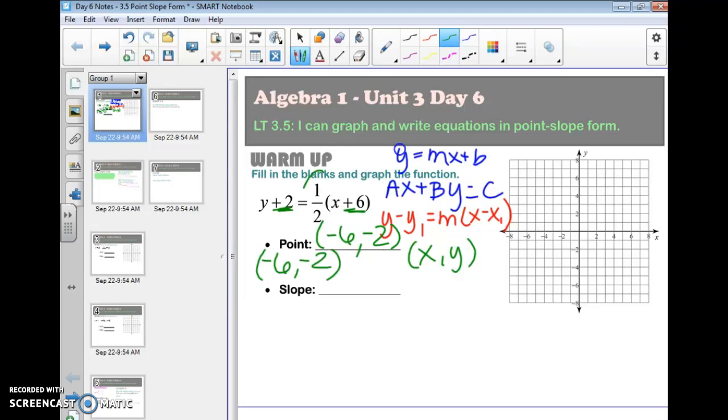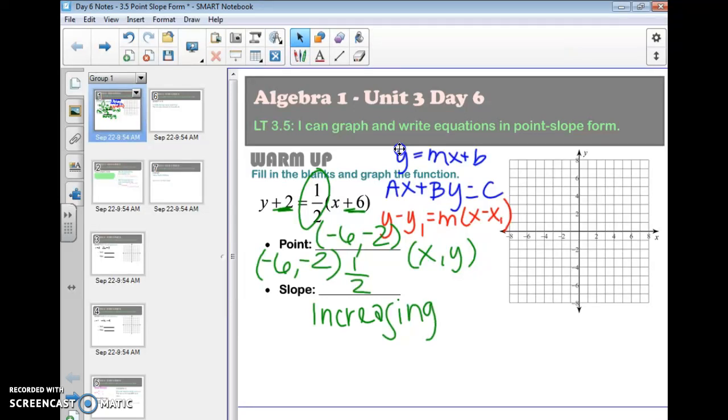And then they give me the slope. That's the number outside of my parentheses or outside of my x like always. So that's 1/2, which for the record, since it's a positive slope, is in green. So I am going to plot my point negative 6, negative 2. I'm going to use my slope to find the next couple points, and then I'm simply going to draw my line. So I'm going to go up 1, right 2, up 1, right 2. So that's something that looks like this. I have my line.